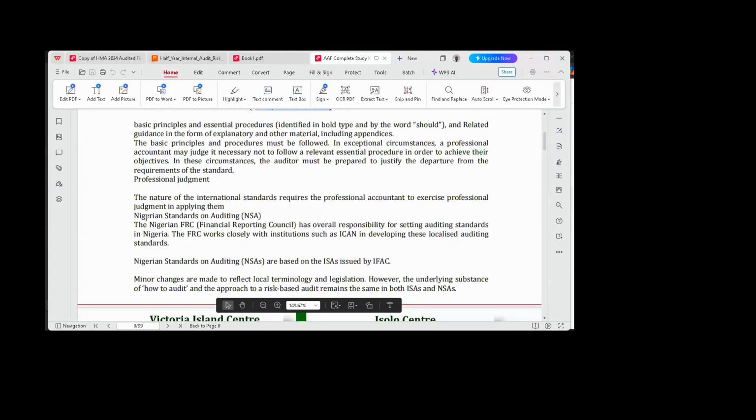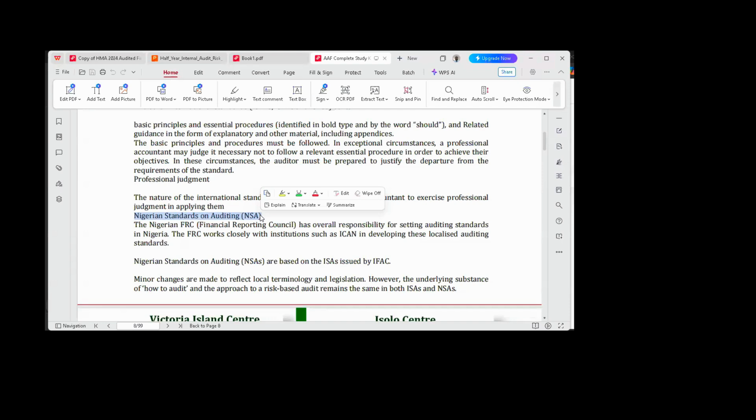So in Nigeria, like I said, we have our own Nigerian Standard on Auditing, which is our own local version of auditing guidelines. Our NSAs are issued by the Financial Reporting Council of Nigeria, FRCN, in conjunction with ICAN.